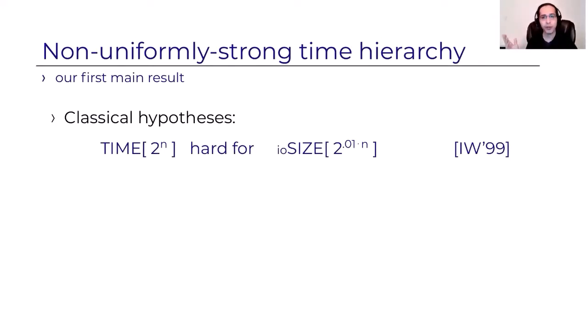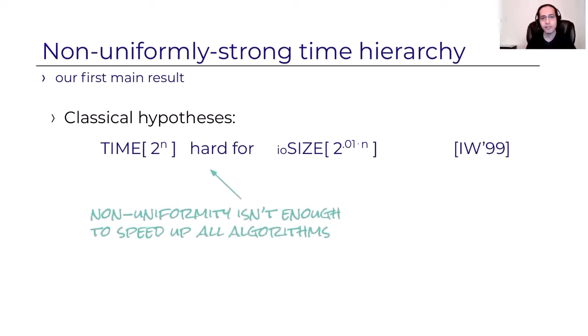So the classical hypothesis, say in Impagliazzo-Wigderson, is that exponential time is hard for circuits of slightly smaller exponential size. So time 2 to the n is hard for non-uniform circuits of size 2 to the 0.01 n. And what it intuitively means is that non-uniformity isn't enough to just speed up all algorithms. And our assumption is precisely that, only scaled up.